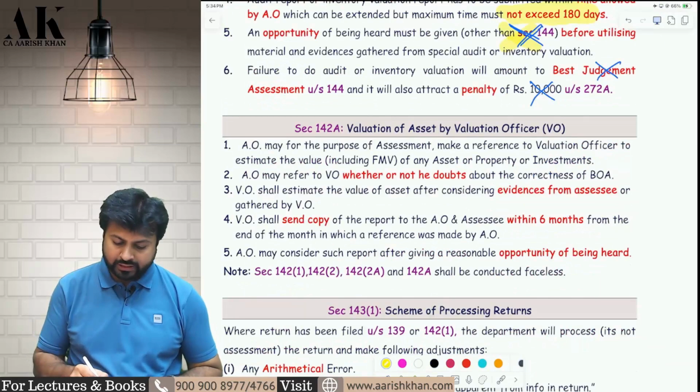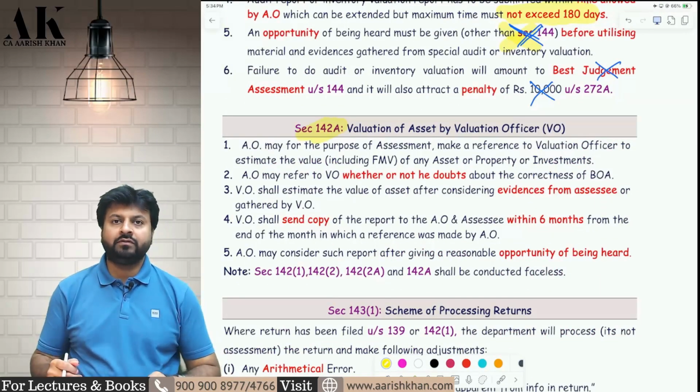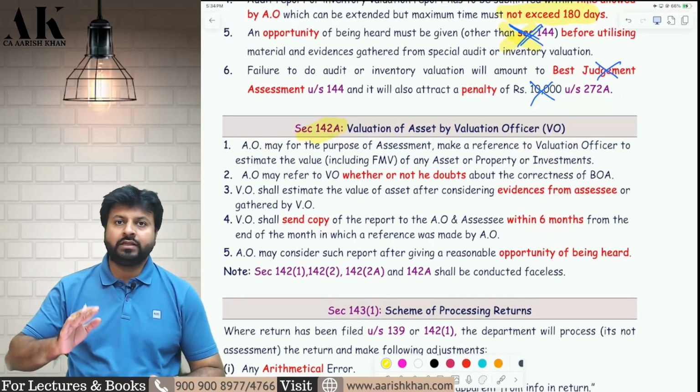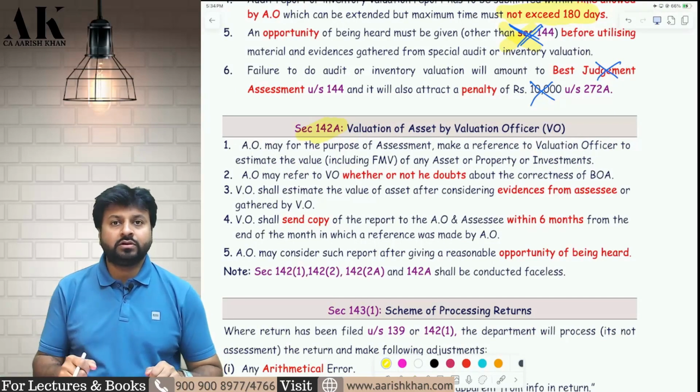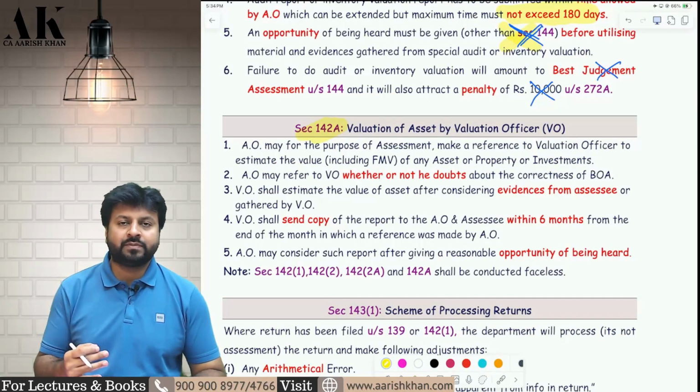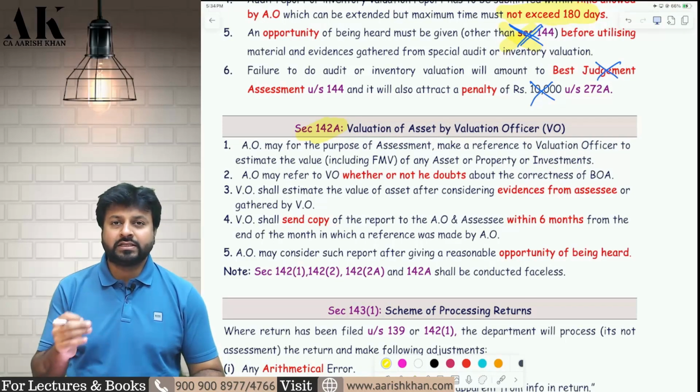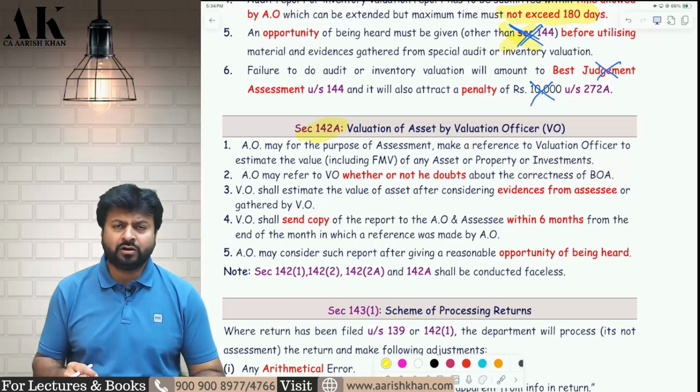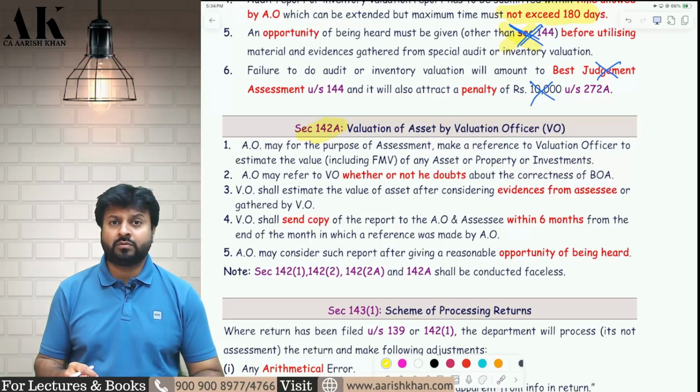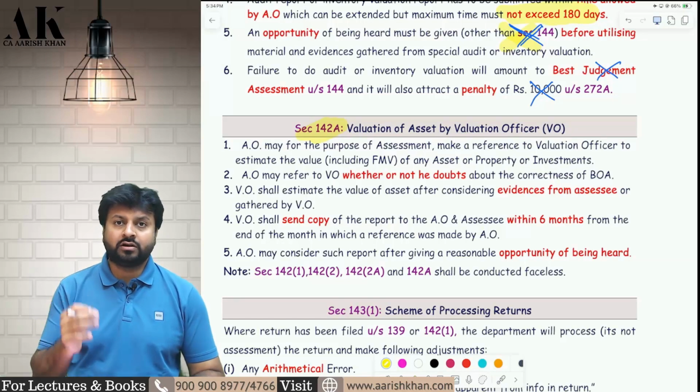Now let's talk about the next power, which is a small power given under 142A, valuation by the valuation officer. Suppose the assessing officer is doing your assessment or reassessment, and during the assessment, the assessing officer finds that some assets are not properly valued. The fair market value of the assets is not properly computed, or the stocks are not properly valued.